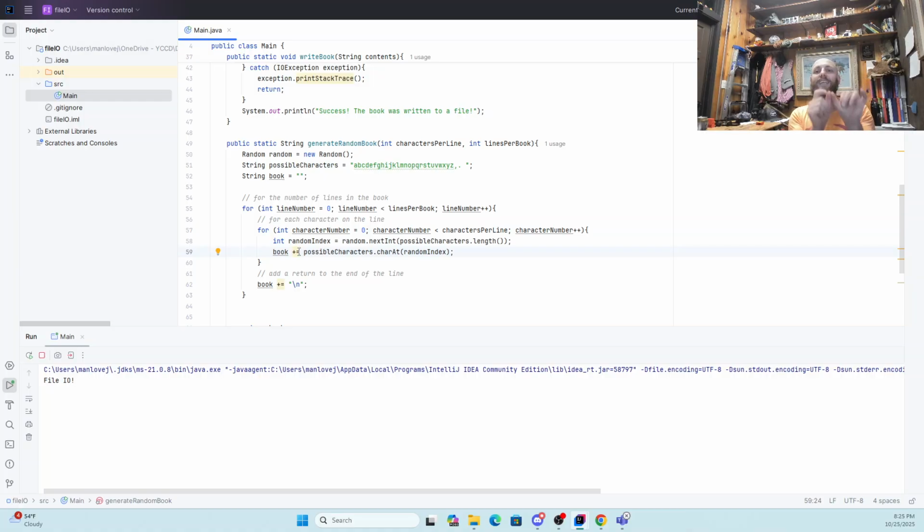So remember, it's adding a single character each time. So every time it's doing this, it's copying this giant string. That string keeps getting bigger and bigger and bigger. And in the end, that string has 16,400 times 81, because there's 81 characters on a line. There's the 80 actual characters, and then there's the new line character at the end.